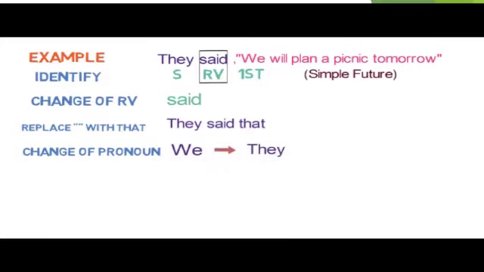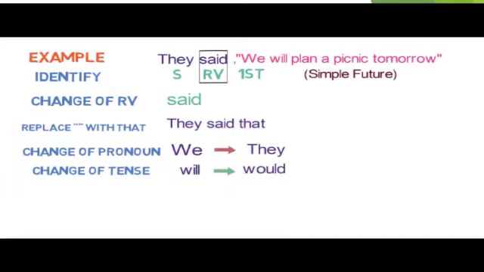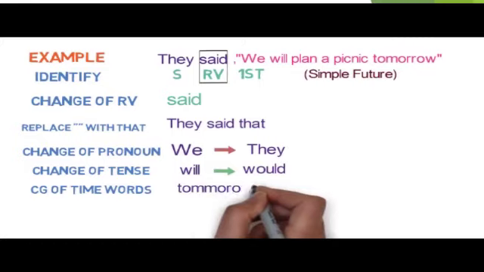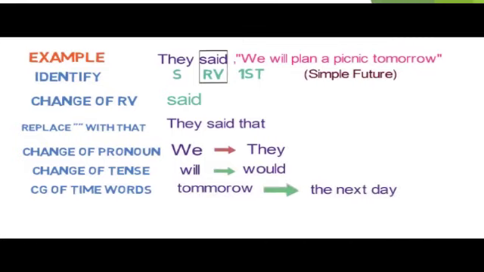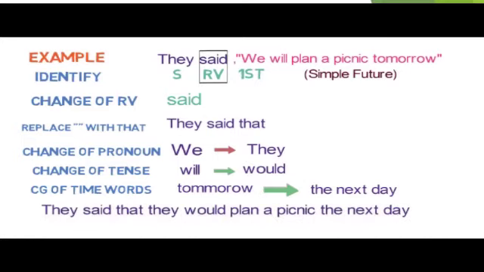Now the fifth step is change of tense. Here the tense is in simple future. In this case, will be converted to would. Sixth step is change in time denoting words. So tomorrow will be converted to the next day. The final sentence in the indirect speech is: They said that they would plan a picnic the next day.